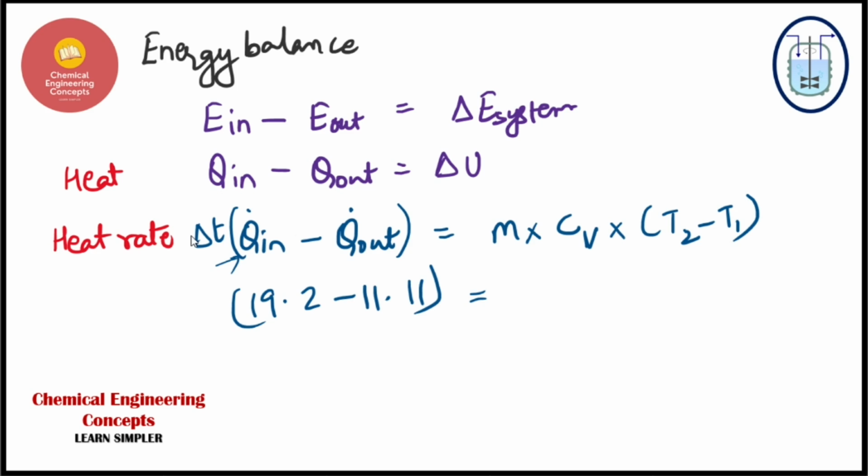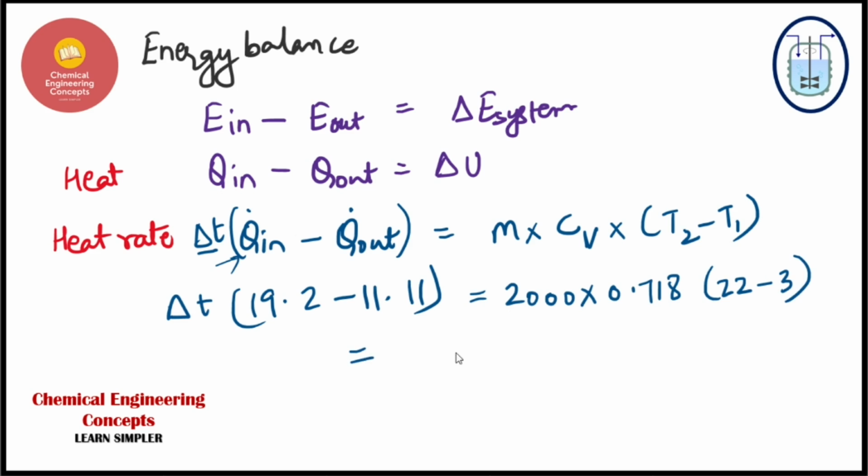We will simply multiply by time, and the time difference will give you the time. So delta T is equal to the mass, which is given as 2000, multiplied by the CV value, 0.718, multiplied by the temperature difference. The temperature has to go from 22 degree centigrade to 3 degree centigrade, and that all will be equal to this. From this equation, by calculations, we can find the value of delta T, and it will come out to be